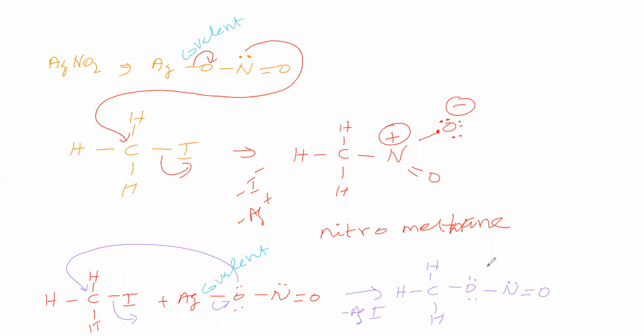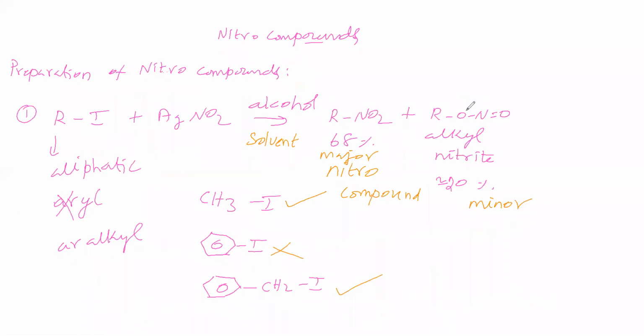Now, this comes under which category? It is nucleophilic substitution, because the leaving group is I minus and the nucleophile is substituting at the carbon in the place of iodine. Iodine is leaving, the nucleophile is attacking. Therefore, it is a nucleophilic substitution reaction. So now we have an idea why this is the major product and why this is the minor product. To get this product, nitrogen is acting as the donor site. To get this product, oxygen is acting as the donor site, and this is major and this is minor.